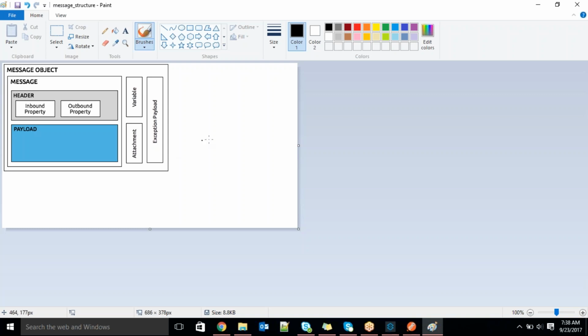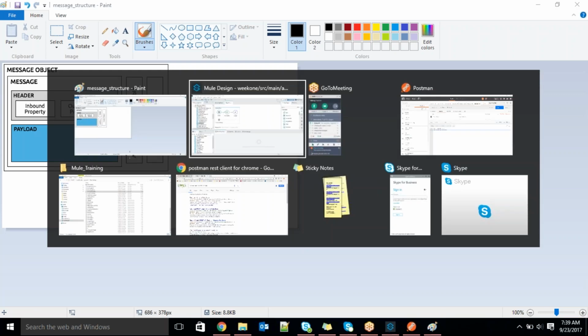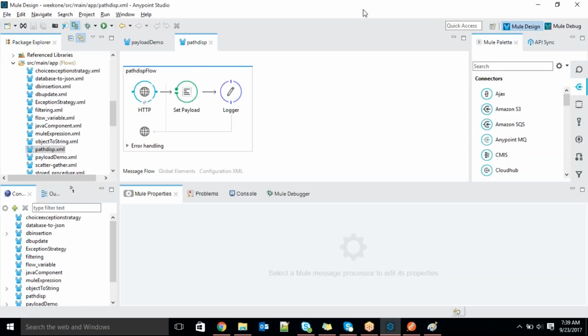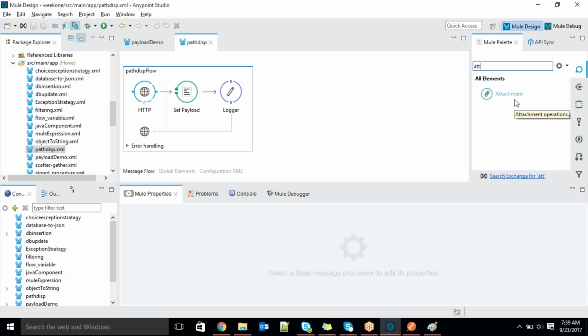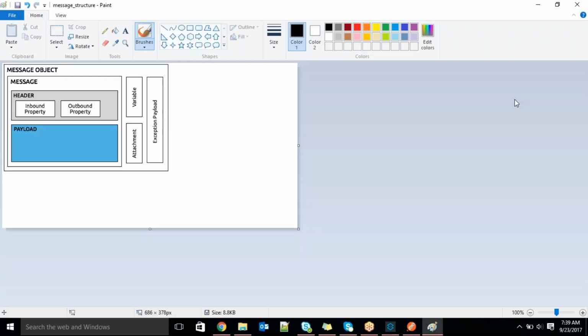Okay. Apart from that, one more is attachment. Sometimes we are able to receive attachments also. There is a provision for that actually. You can observe that an attachment component is there in the palette. What we call this is a palette, right? You can see the attachment also, so we are able to get attachments too. That is a part of the message structure.